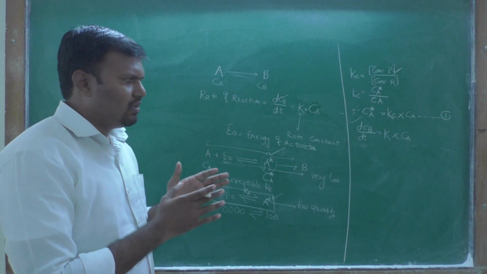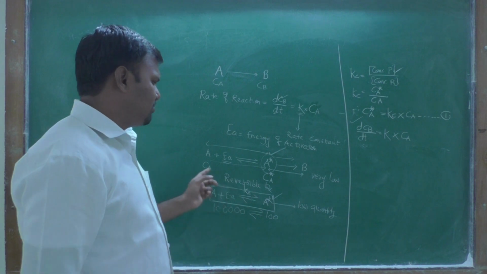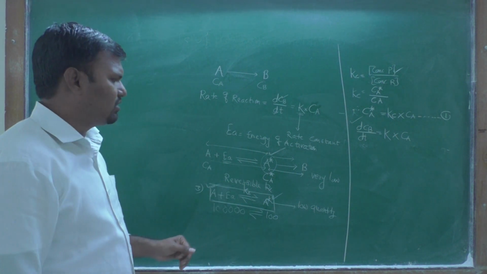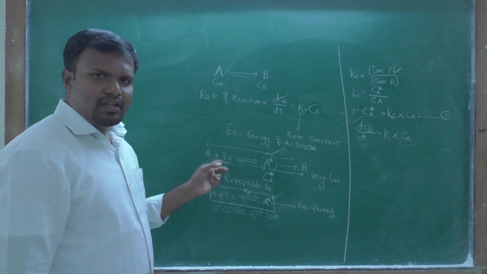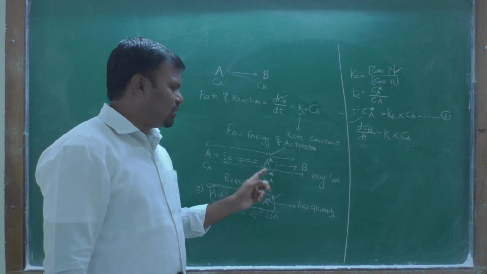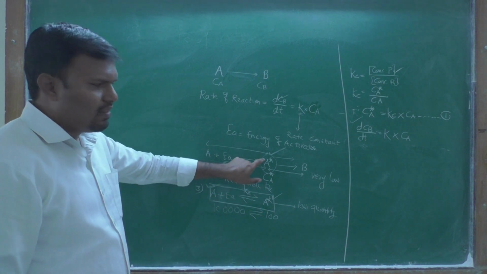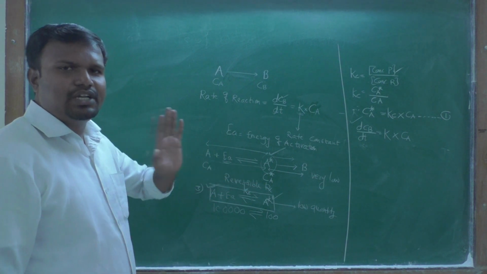Therefore it is clear from all these assumptions that the rate of reaction also depends upon the concentration of the activated complex.